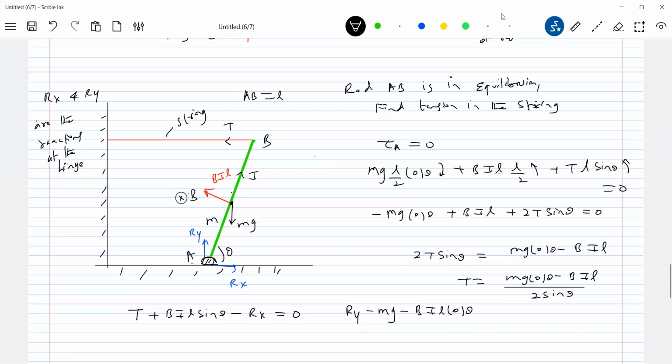Sir, BIL cos theta is acting upwards, no, sir? Yes, BIL cos theta should come.